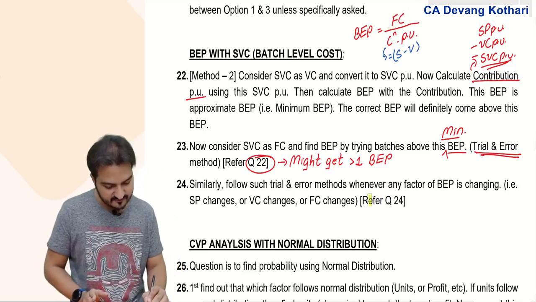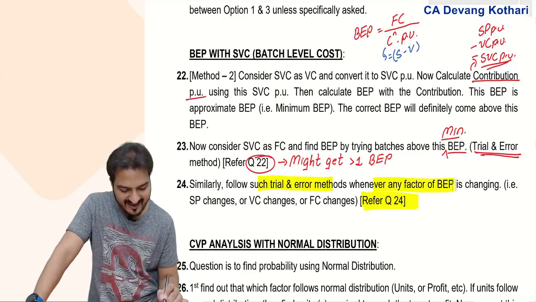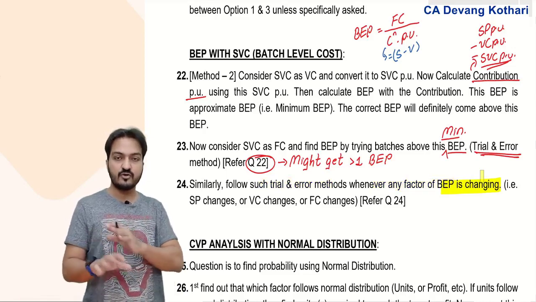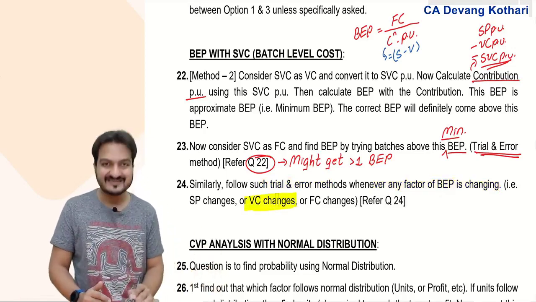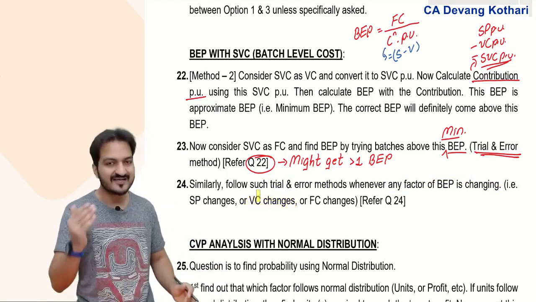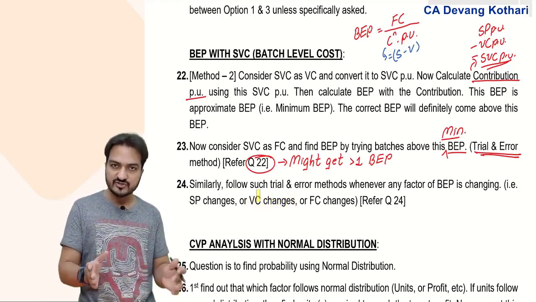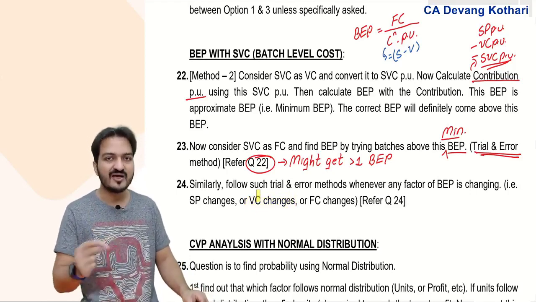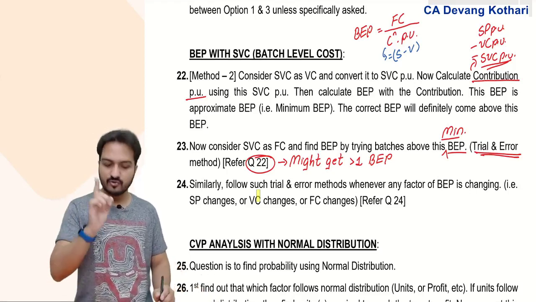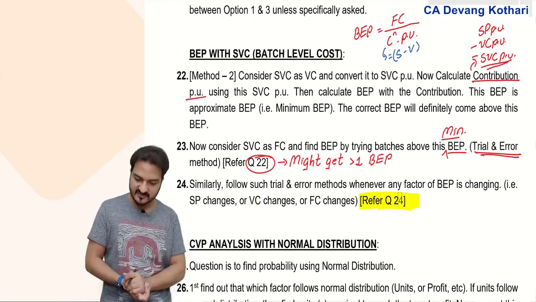Well, that we learnt in question 24, that you follow such trial and error method whenever any factor of BP is changing. If selling price is changing, say for two different sets of units, if variable cost is changing for different sets of units, if the fixed cost is changing for different sets of units, then in all such cases you create a separate trial for every such change, and find BP of each such trial separately. You might need to refer to question 24 for that. Go to question 24, refer to that question for this. Done? Okay.